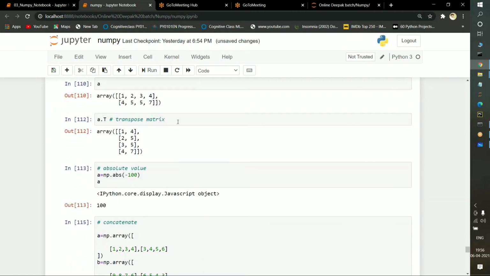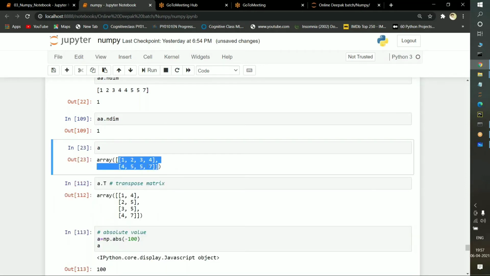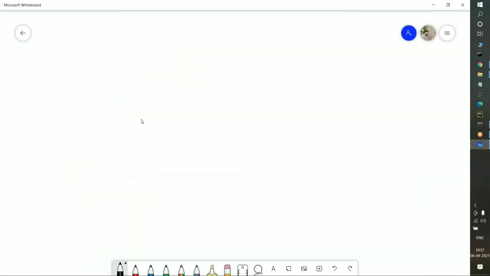So this is another most important function, the transpose function. Okay. Transpose means what? We know everything about A here. In A we are having this two-dimensional array. So in this two-dimension array, I want to apply transpose. What do you mean by transpose here? Suppose if I am having an array here. So instead of taking a list, what I will do is I'll just tell you about the transpose function.